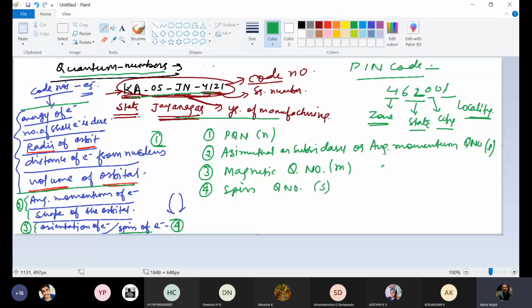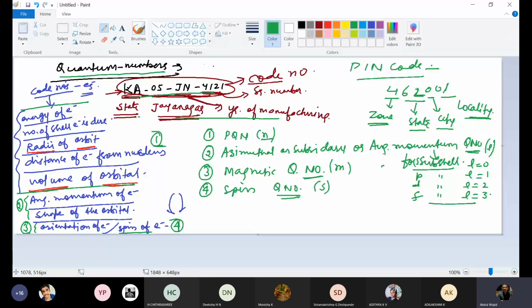So for s subshell, l value will always be equal to 0. For p subshell, l value will always be 1. For d subshell, l value will always be 2. And for f subshell, l value will always be 3. So these are the designations for different shells or subshells or orbitals or electrons.